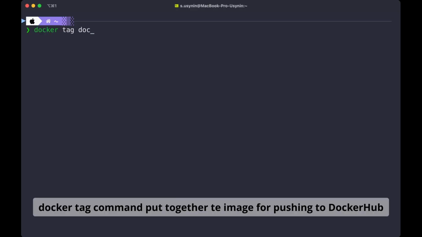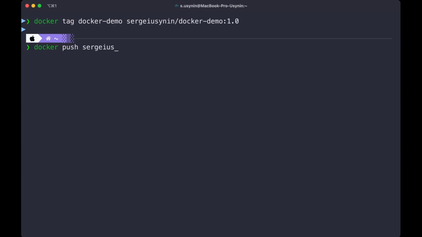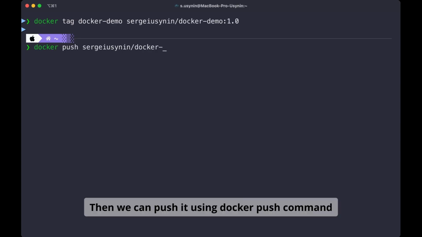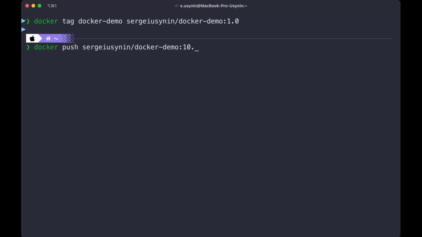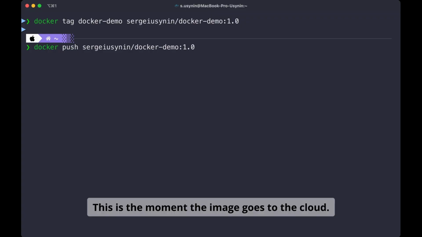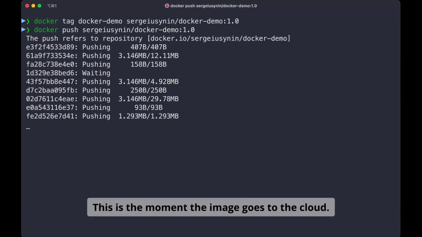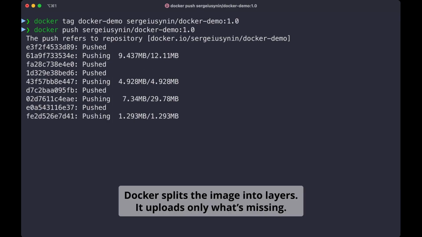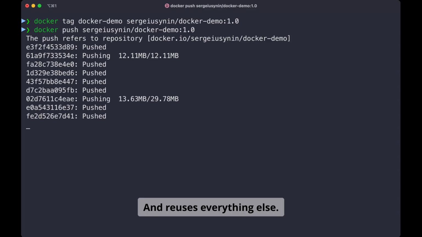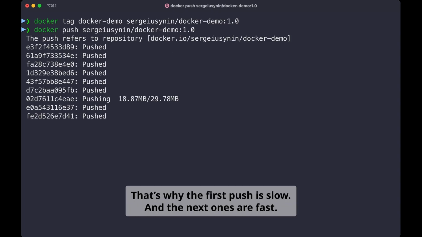The docker tag command prepares the image for pushing to Docker Hub. Then we can push it using the docker push command. This is the moment the image goes to the cloud. Docker splits the image into layers. It uploads only what's missing and reuses everything else. That's why the first push is slow and the next ones are fast.